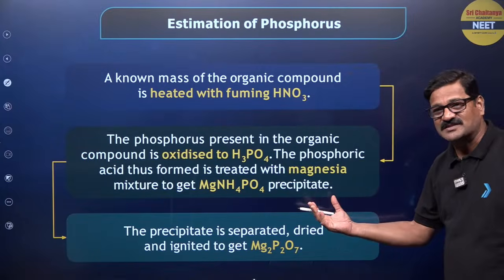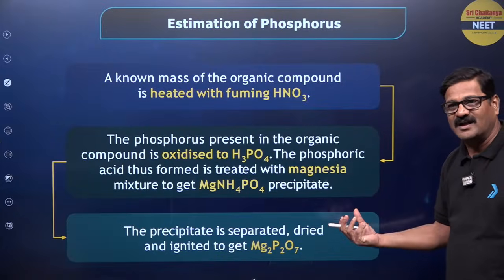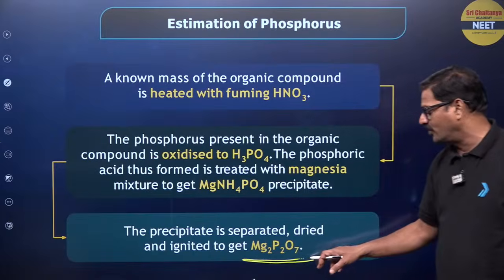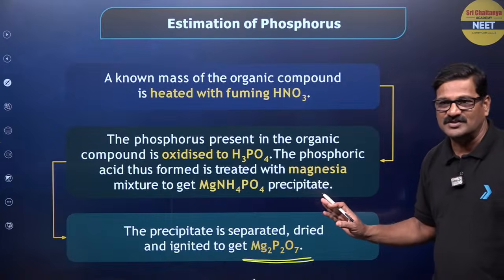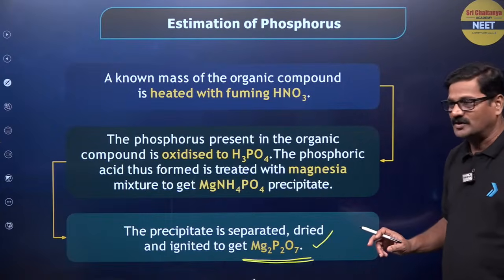This precipitate is separated and dried and ignited to get magnesium pyrophosphate, Mg2P2O7, and this is very important.